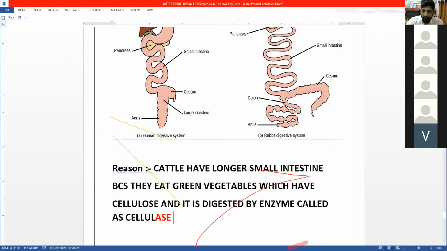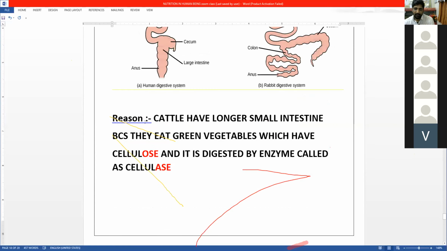So cellulose has to be digested, and cellulase takes more time to digest, so that's why the food is kept in the intestine for a longer time, so that cellulase can act over there.